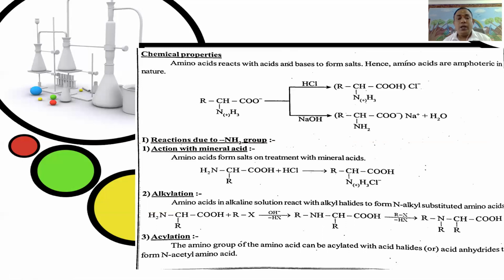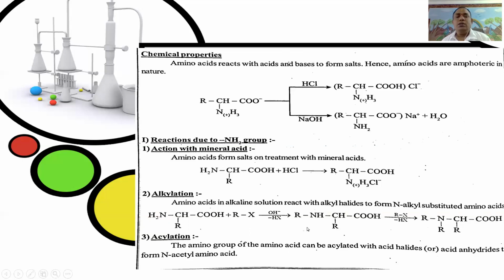That is, RCHNH2COOH plus alkyl halide in the presence of alkaline media gives RNHCHRCOOH. Then, again on treatment with excess alkyl halide, it gives the N,N-dialkyl RNCHRCOOH. It is the alkylation.